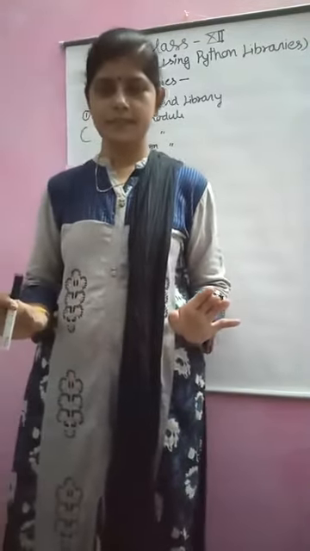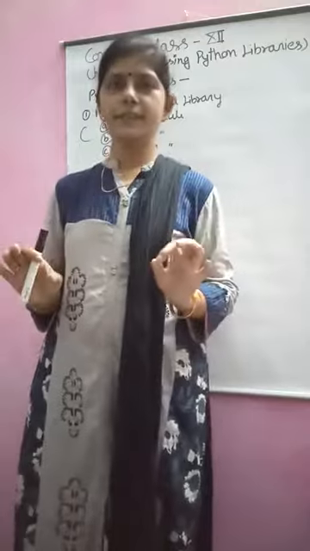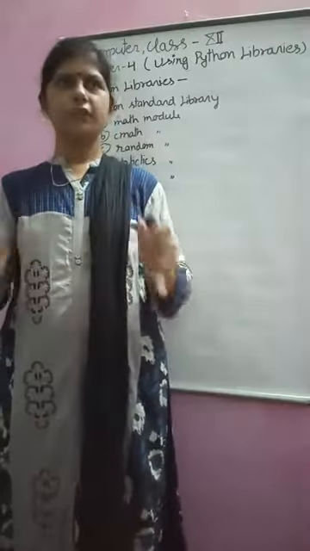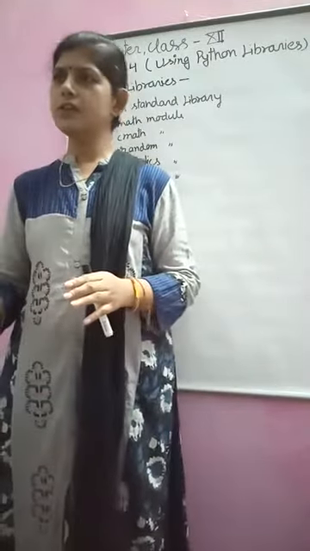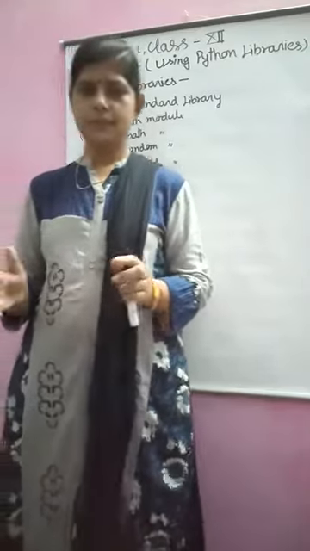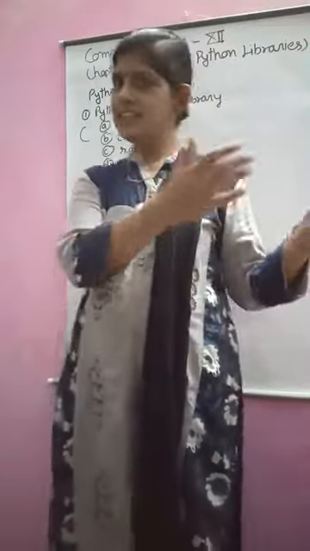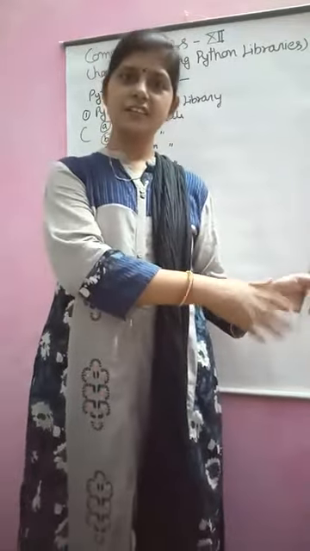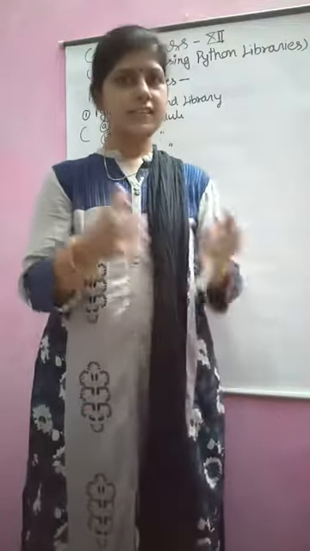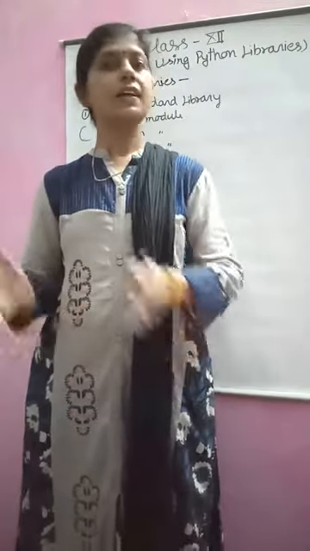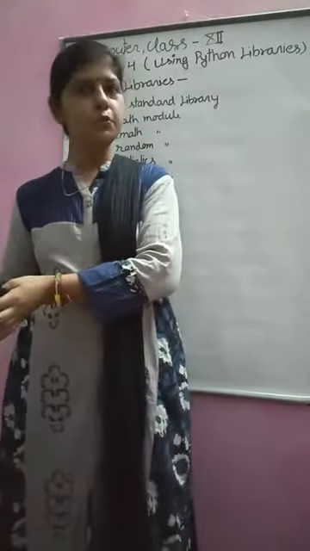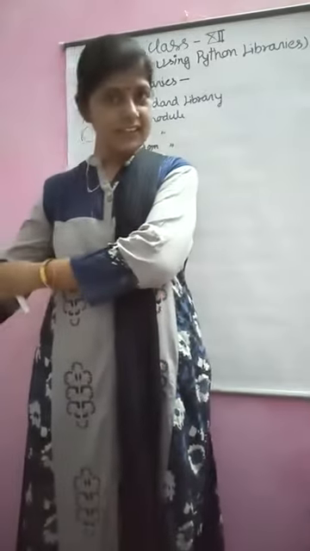Take an example, just like a library. What are the different parts of the library? One, customer creation, customer maintenance. Second, book maintenance. Third, book issue. Fourth, book return.